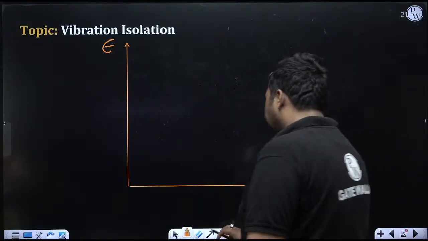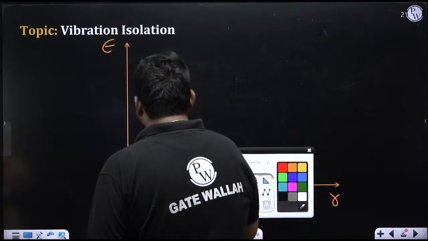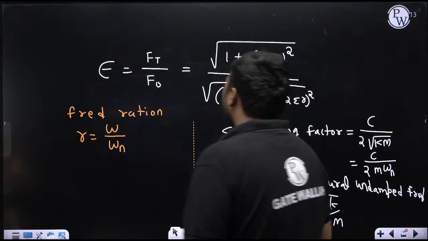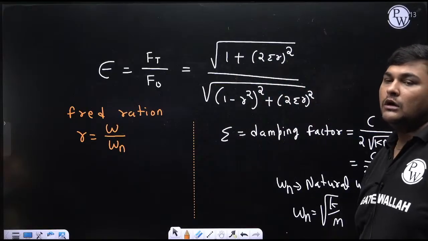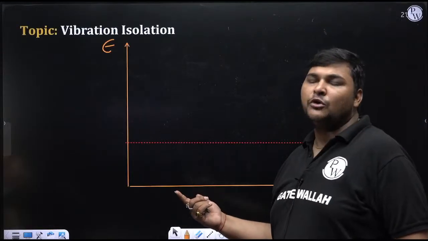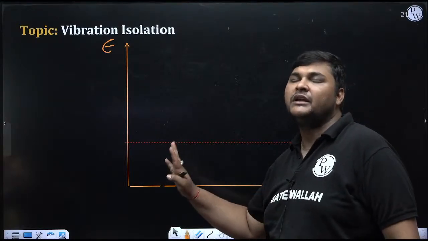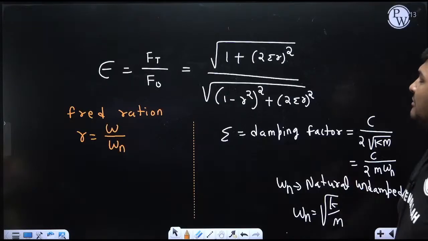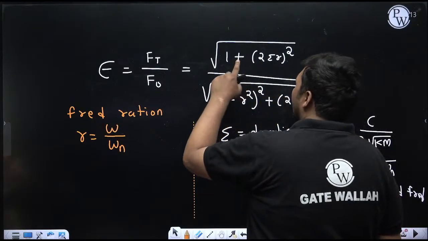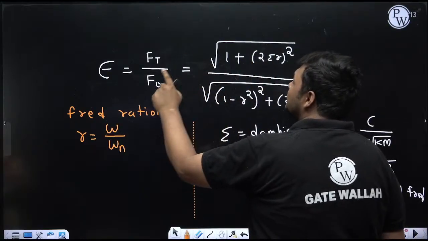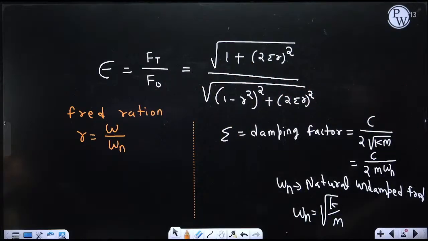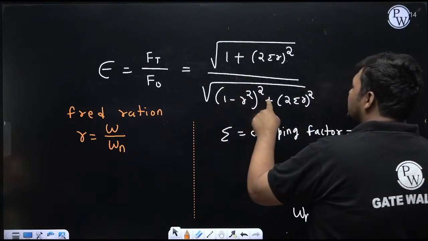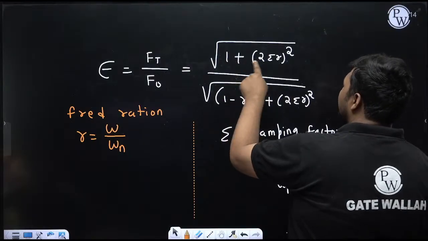See, first of all, you can check for whatever fixed value of zeta. If R is equal to 0 and root 2, 0 is not a real point because 0 means it is at rest, but since we are drawing the graph, I am taking the value R equal to 0 also. But what is important is R equal to root 2, because that is the practical value. Whatever the value of zeta, you can see that for R equal to 0 and root 2, epsilon is always equal to 1. How, sir? You can check this through mathematics. See, in the numerator and denominator, you can see the only difference is in this term: it is 1 plus 2 zeta R whole square.